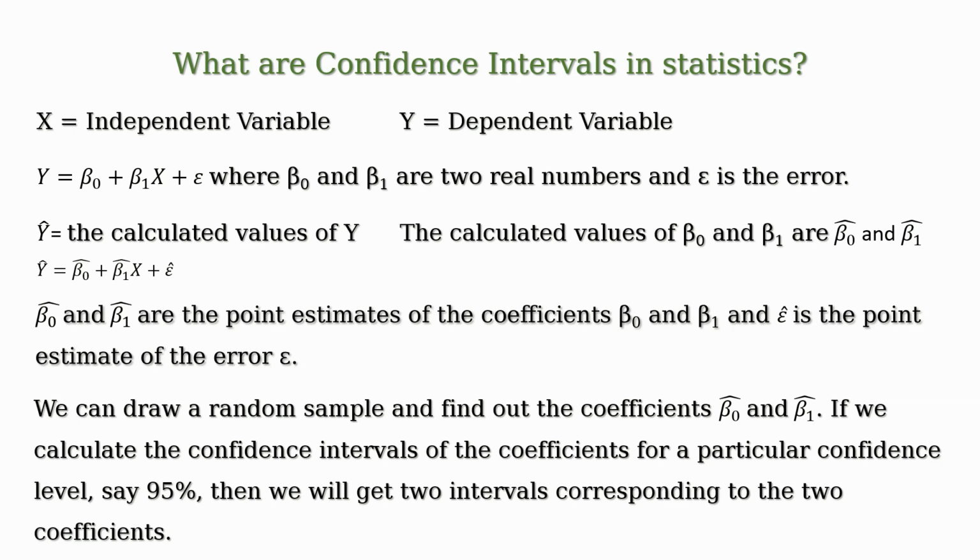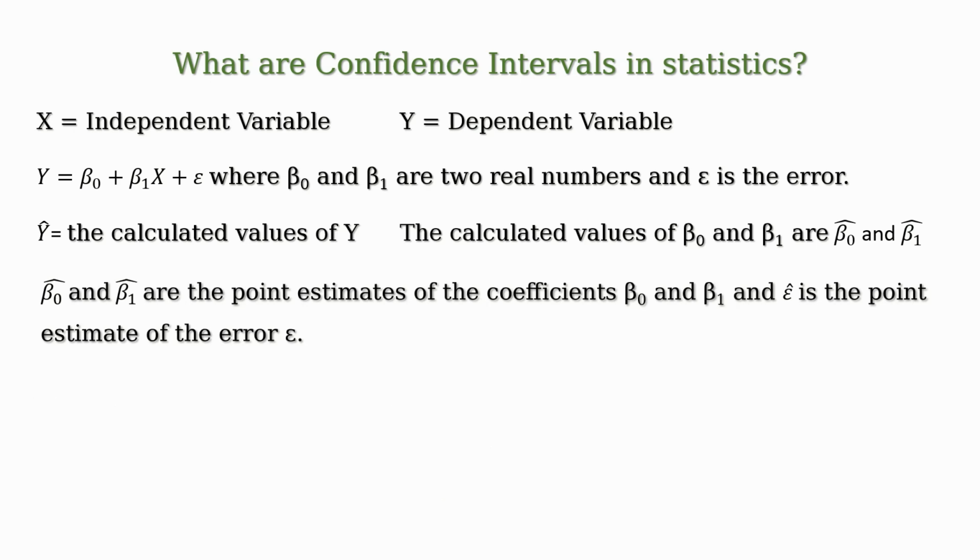At this point, if we calculate the confidence intervals of the coefficients for a particular confidence level, say 95%, then we will get two intervals corresponding to the two coefficients.